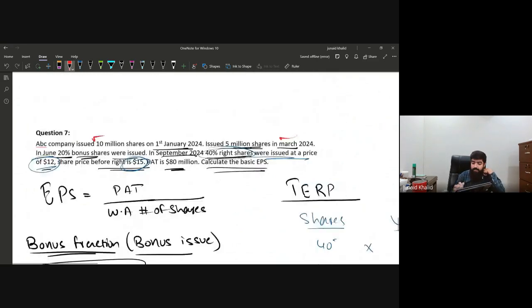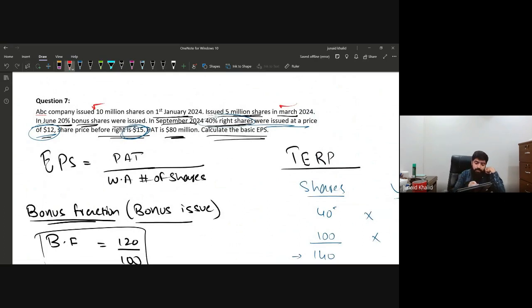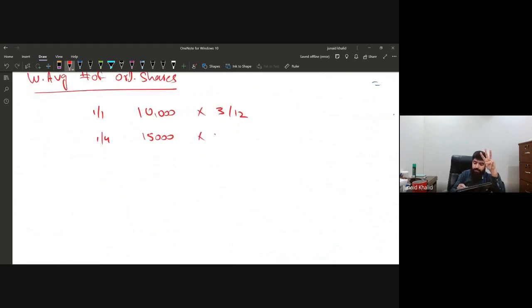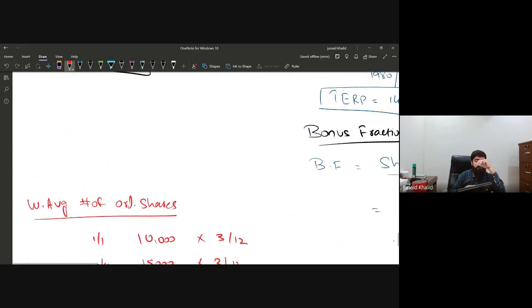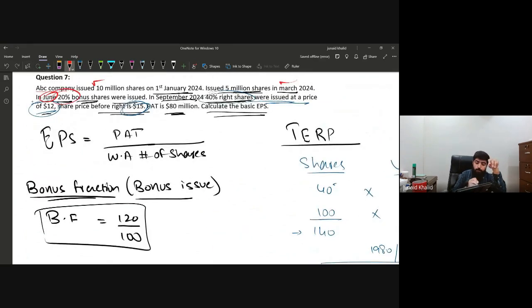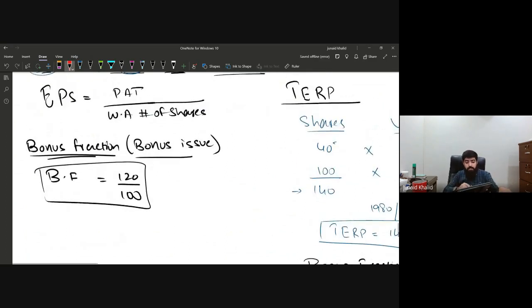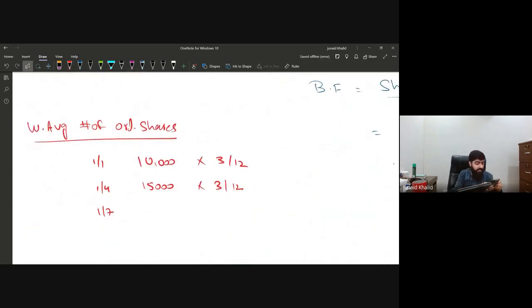And when the further shares were issued, it was in the month of June. So April, May, and June. June means at the end of June. April, May, and June, so we're going to multiply it by 3 divided by 12. So we are having further issues, and we have issued 20% bonus shares. And remember, these 20% shares are issued on the existing shares, and the existing shares are 15,000. So 20% means the company has issued 3,000 shares, and the total shares would be 18,000.